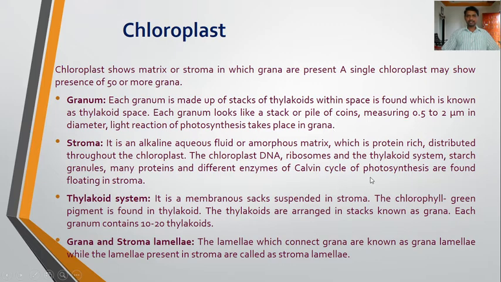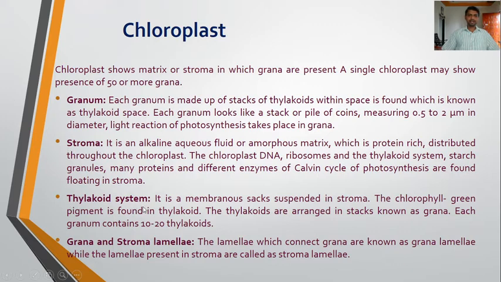The Calvin cycle, also called the C3 cycle of photosynthesis, takes place in the stroma. For that, many proteins and different enzymes are required, which are found in the stroma. So the chloroplast DNA, ribosomes, the thylakoid system, starch granules, many proteins and different enzymes of the Calvin cycle are found floating in the stroma, because the Calvin cycle takes place in the stroma.